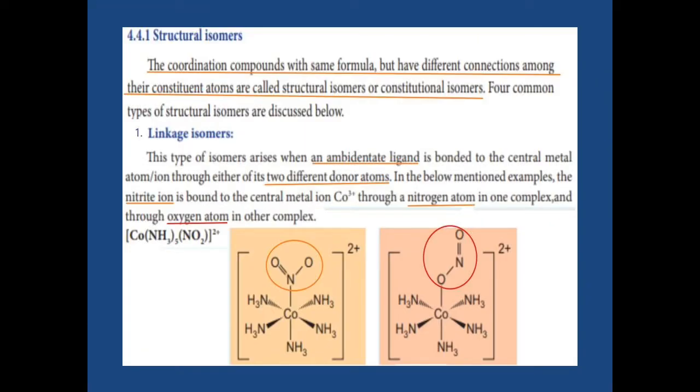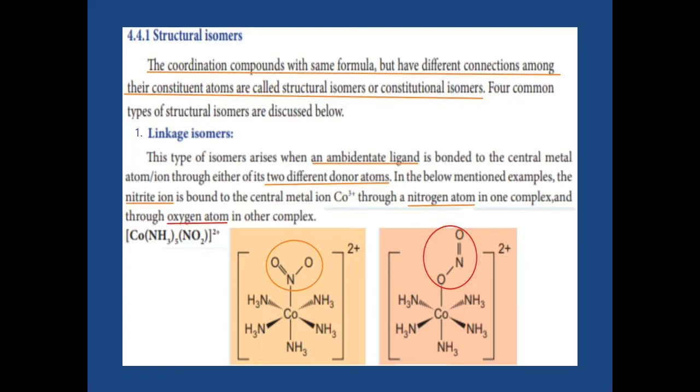Another name for structural isomer is constitutional isomer. In this isomer, the coordination compounds have the same molecular formula but different connection among their constituent atoms. Linkage isomer arises when an ambidentate ligand is connected with the central atom. What is an ambidentate ligand? It has different donor atoms, and either one of the atoms is linked with the central atom.